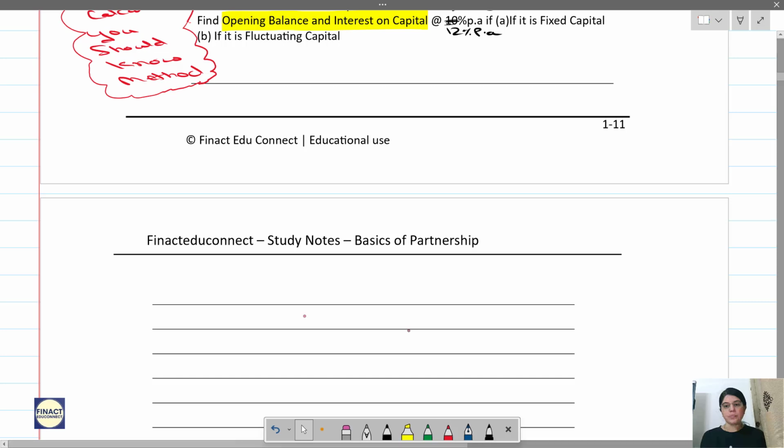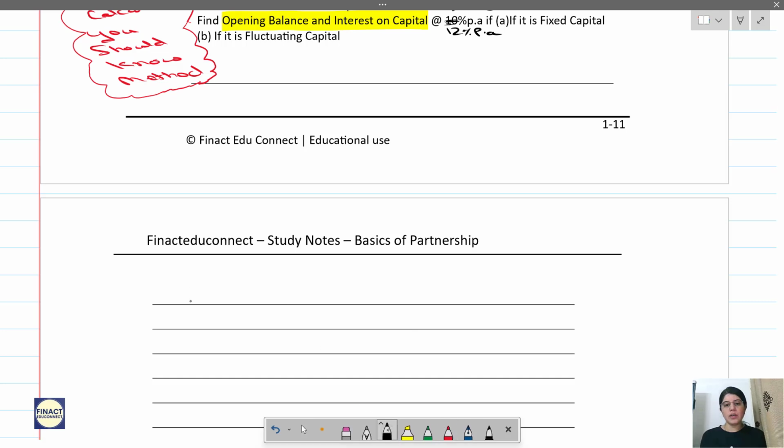So what do you remember about the fixed capital method? In the fixed capital method, we have two accounts, capital account and current account. In the capital account, we will be recording only 4 transactions, that is opening balance, closing balance, then additional capital introduced, and withdrawal of capital.